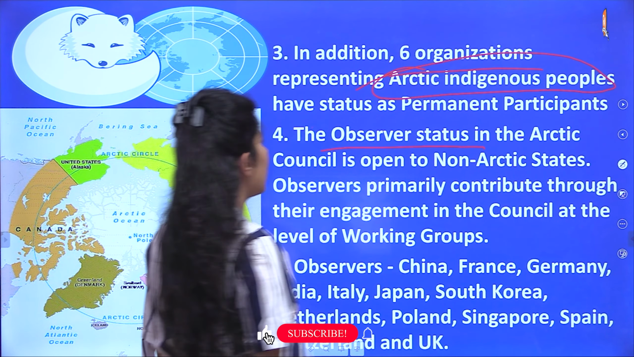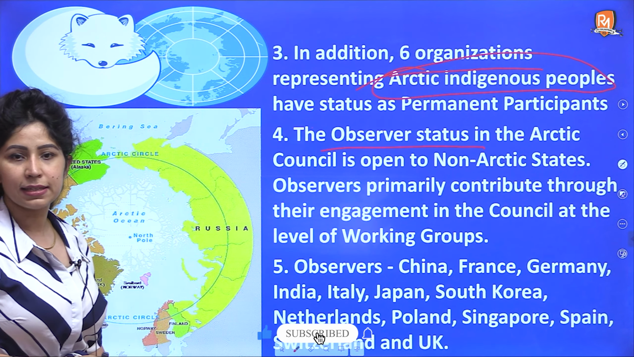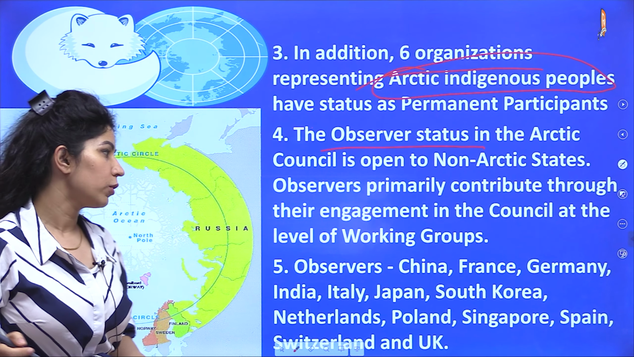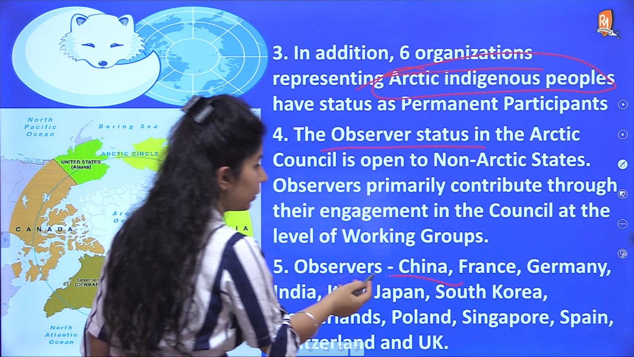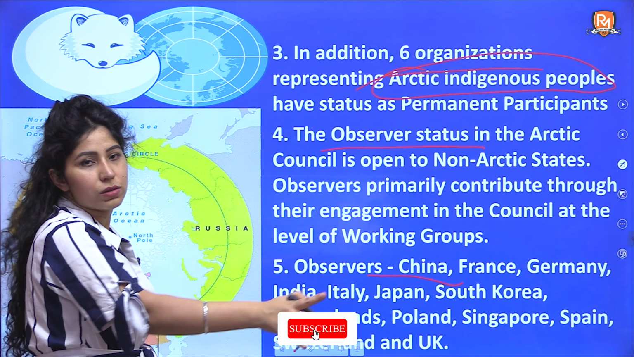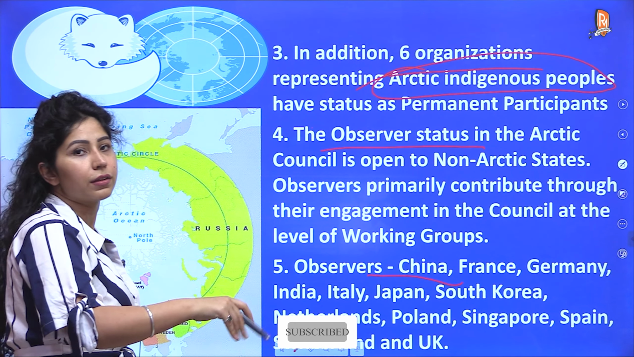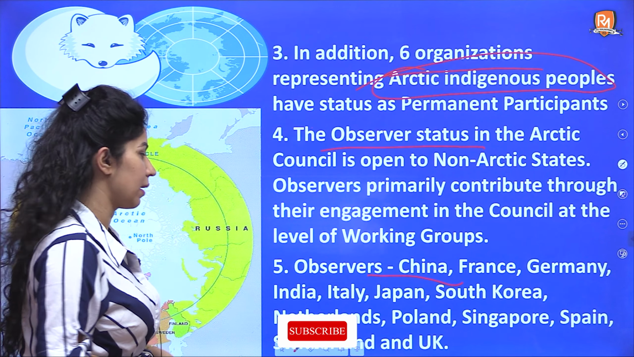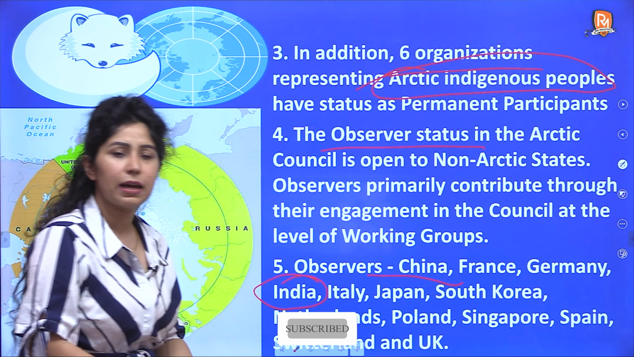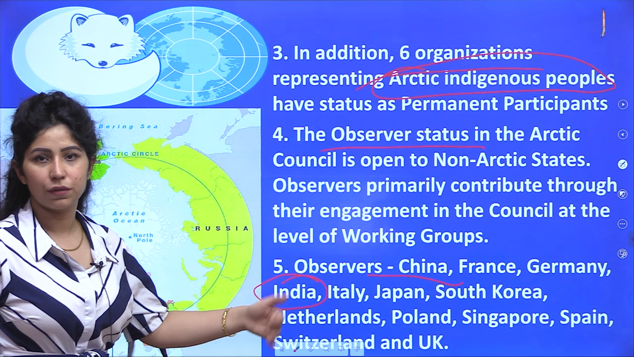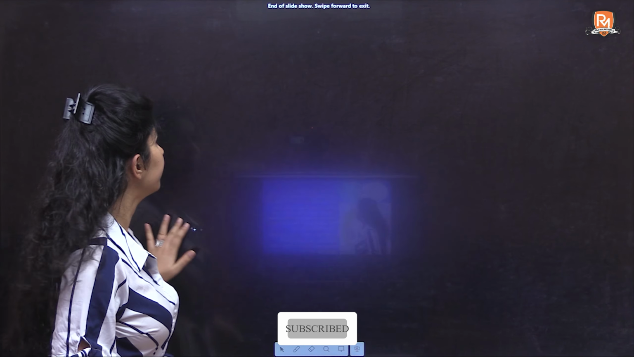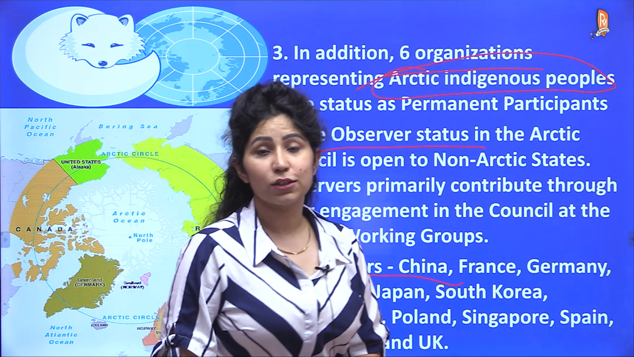Observer status in the Arctic Council is open to non-Arctic states, and they contribute through their engagement in the council at the level of working groups. So China is also an observer, and Singapore is also an observer. Singapore is near the Pacific and Indian Ocean, but still it is a part of the Arctic Council, and India is there. You can read out what the observer member countries are, for knowledge or from an elimination point of view. Yes, that's all for today.